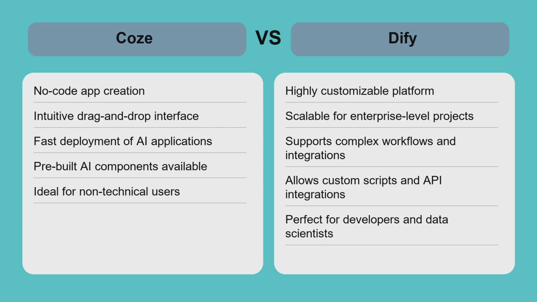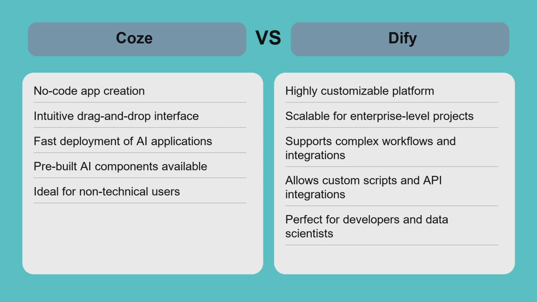Coze shines in rapid app creation with minimal technical skills, perfect for startups and marketing teams needing quick AI solutions. Its drag-and-drop interface and pre-built components reduce development time but limit advanced customization. On the other hand, Dify suits developers and enterprises requiring flexible, scalable AI apps. It supports complex workflows and integrations, but demands programming expertise and longer setup time.